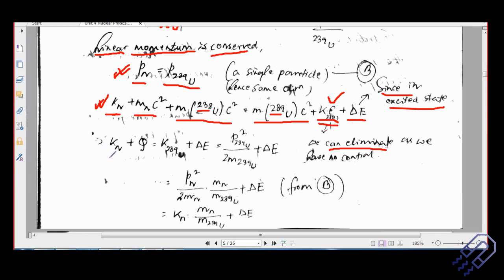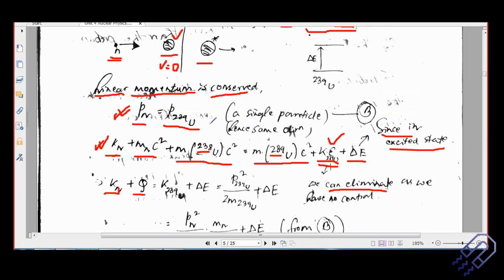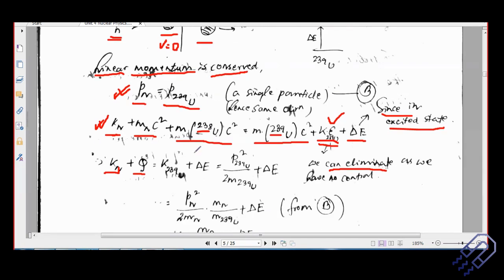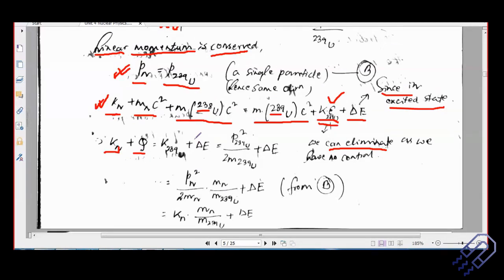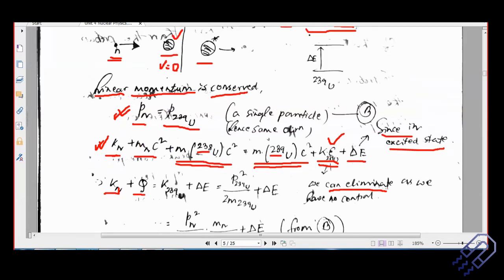Let's write down this kinetic energy equation. It will be the kinetic energy plus Q. If you remember, I just said what Q is. Q is the difference in the rest mass energy on both sides, right? This is your rest mass energy on this side, this is your rest mass energy on this side. If you subtract one from the other, you basically get your Q value. And then you have to consider the kinetic energy also.